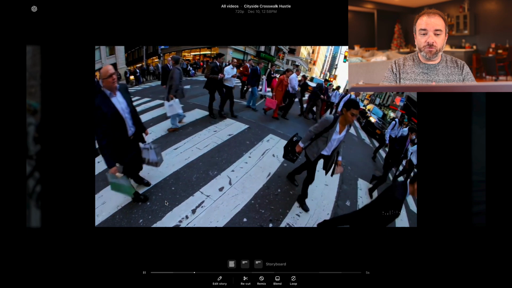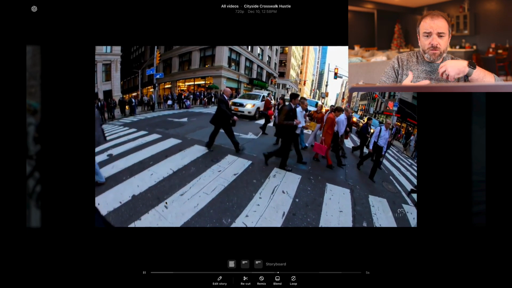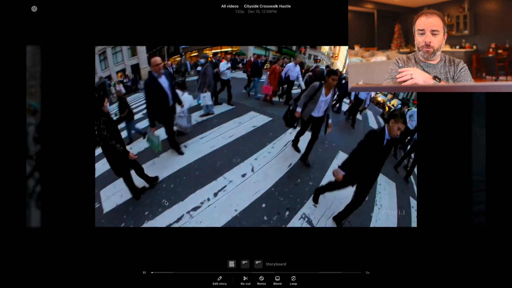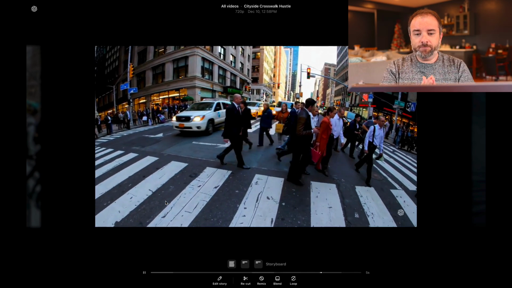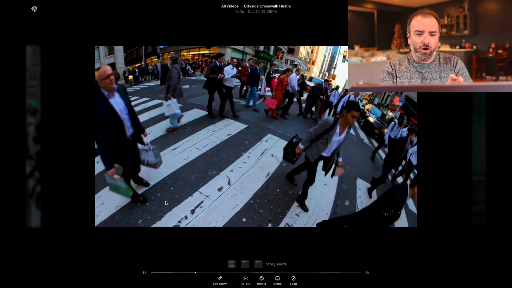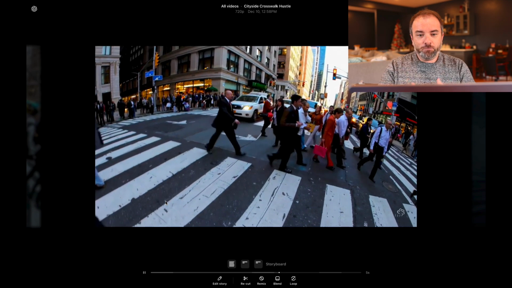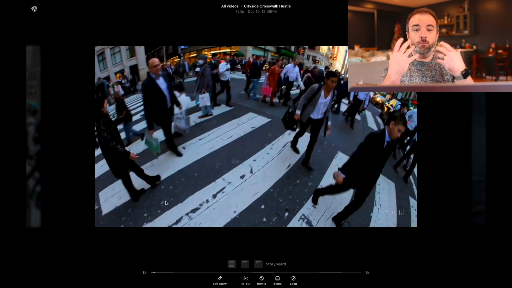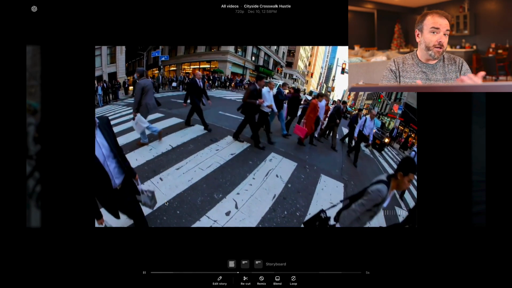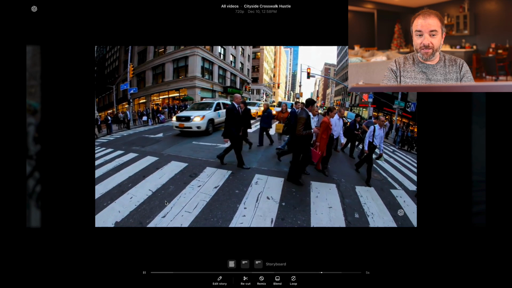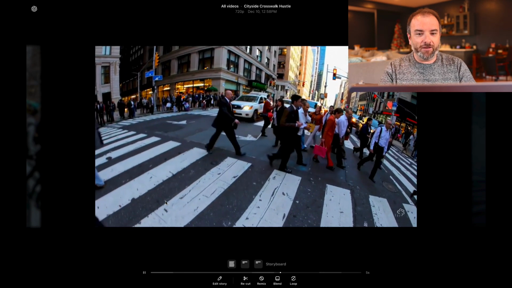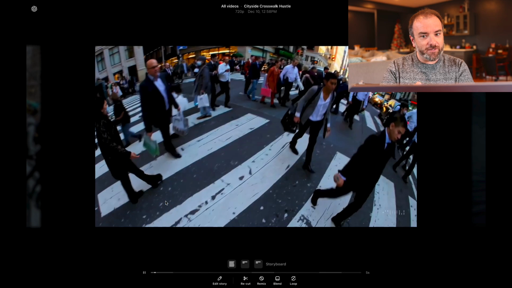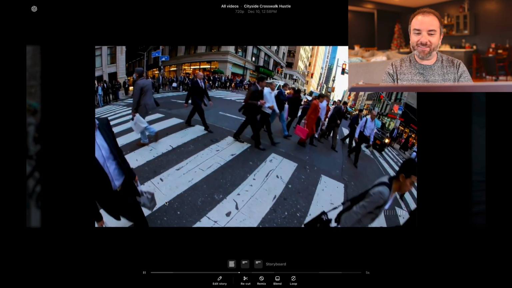Oftentimes if we're creating videos for someone, we might need a busy sidewalk where people are just walking all around to show busyness and productivity, a great B-roll shot. This isn't what I'd want. I kind of want something steady, but very interesting to see, a point of view shot of somebody walking in what appears to be New York on a busy sidewalk here. But if you start looking at this video, you'll notice that there's weird things in here.